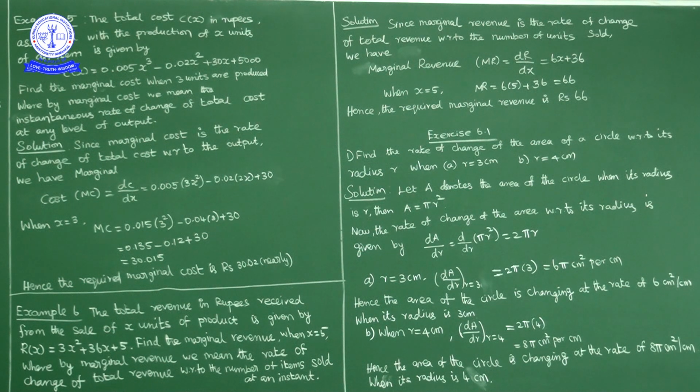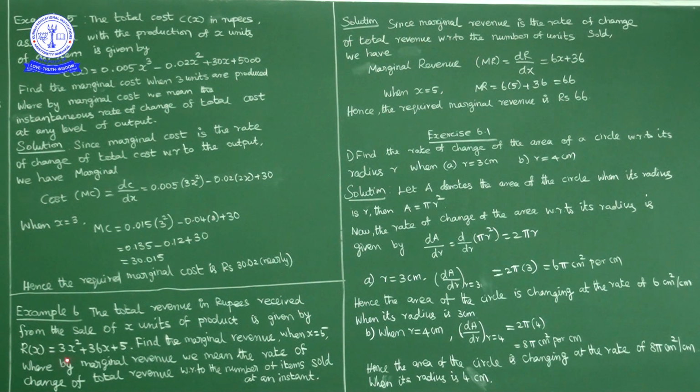30.015. Okay, hence the required marginal cost is approximately 30.02. Okay, next question. Total revenue in rupees received from sale of x units of a product is given by